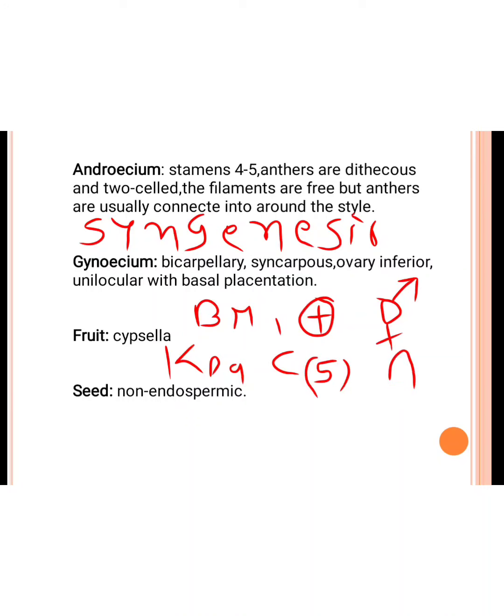Then the androecium is 5 and fused, and the corolla and anthers are connected. So they write this down, and the ovary is bicarpellary, inferior and syncarpous. So this is the floral formula of the disc floret.